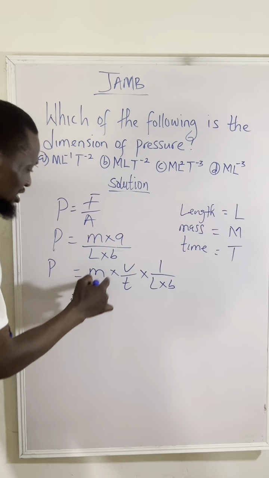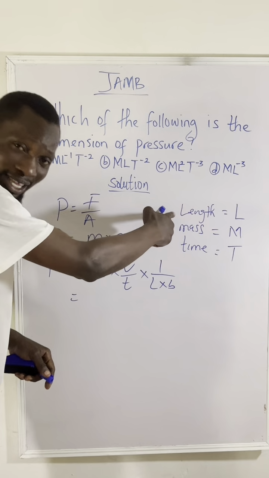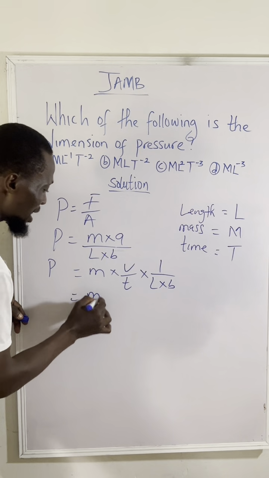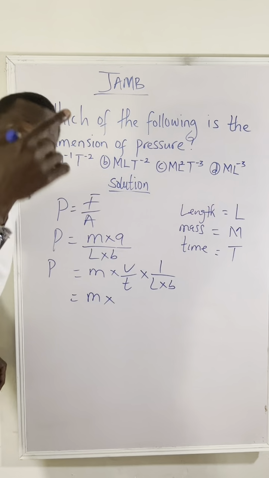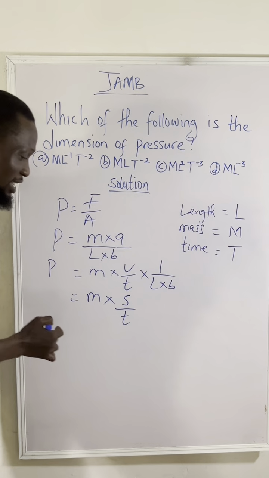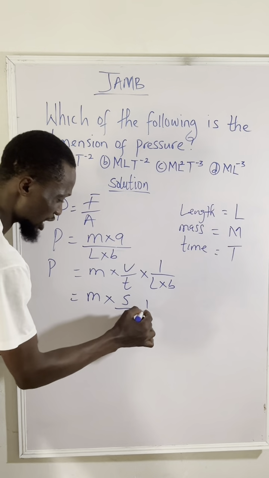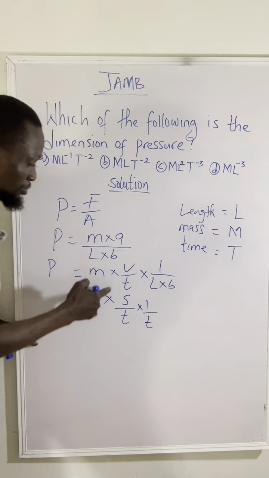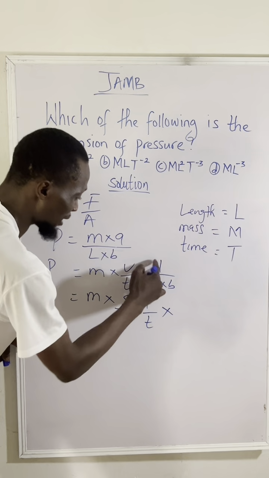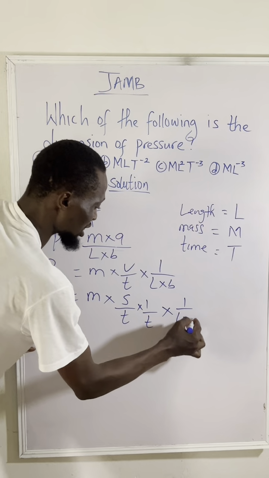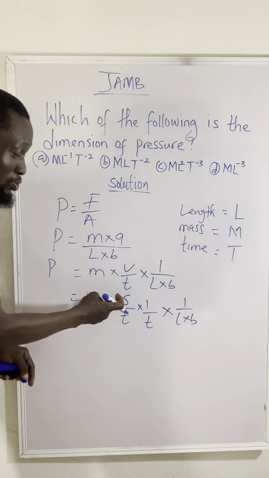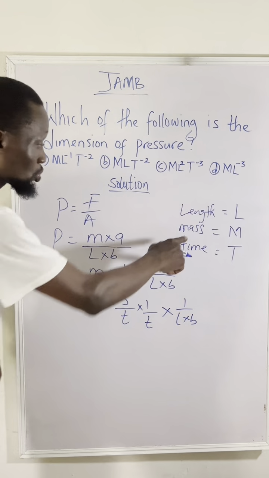So now the next thing is that velocity is still not a fundamental quantity. So I'm still going to break it down: mass times velocity, and velocity is displacement over time. So you're going to say displacement over time, right? But now this time you have times 1 over t. Remember, only velocity is displacement over time. So this time is here, multiplied by what you have here, 1 over length times breadth.